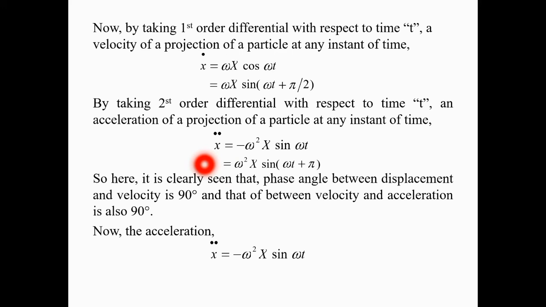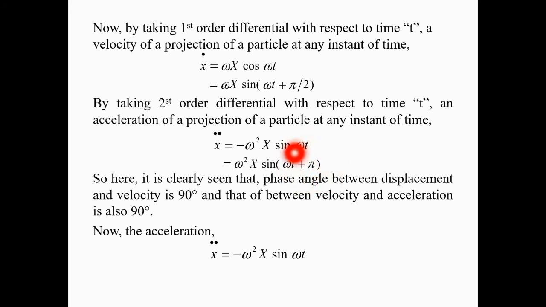In the same way, the equation for acceleration could also be written as omega square X sine of omega t plus pi. So here we can see that the acceleration vector is going to lead the displacement vector by pi.